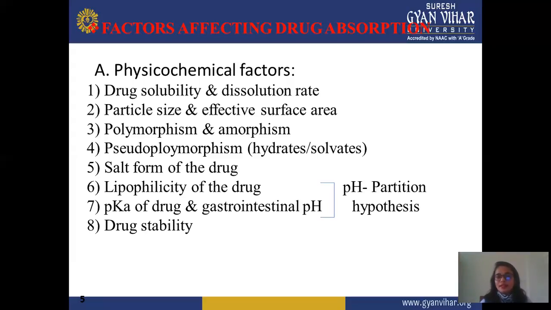Next is particle size and effective surface area. The smaller the particle size, the greater the surface area, and due to this greater surface area, the absorption rate is more and the drug shows more desired effect. There may also be chances to reduce the dose.